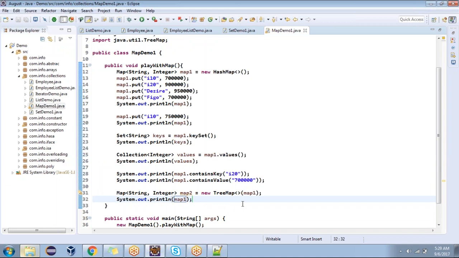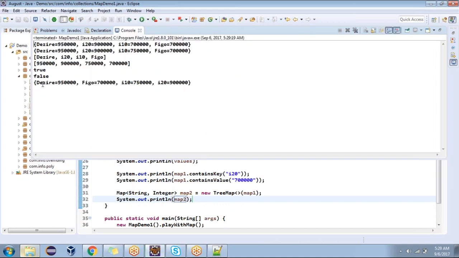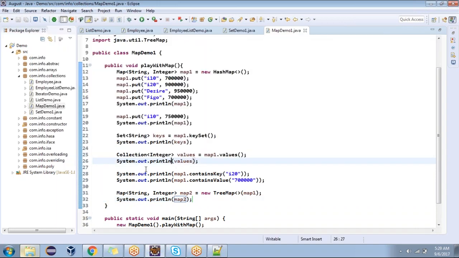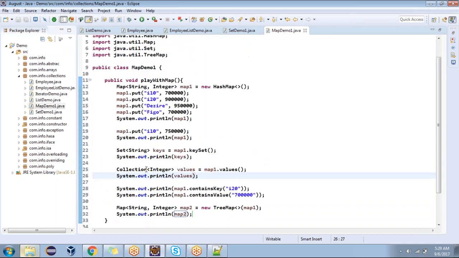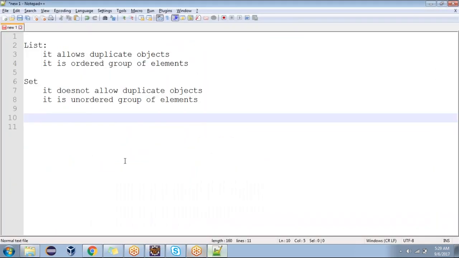Sorry, I'm displaying map one. Don't display map one, display map two. Is it in sorting order now? Capital letters first, then small letters. Understood now? Capital letter is first, right? Because of ASCII values. If anyone has any questions, you can ask me now. Understood now? List, set, map.